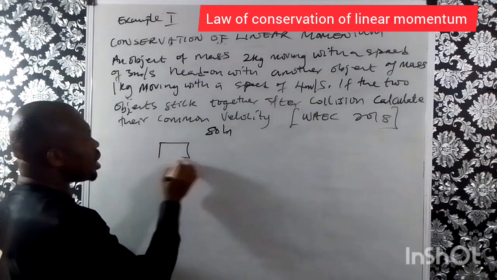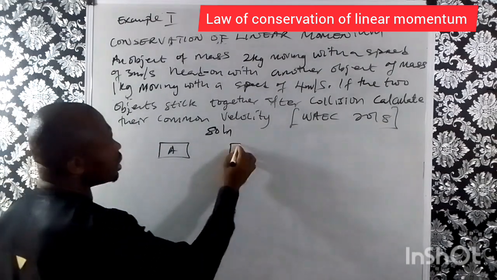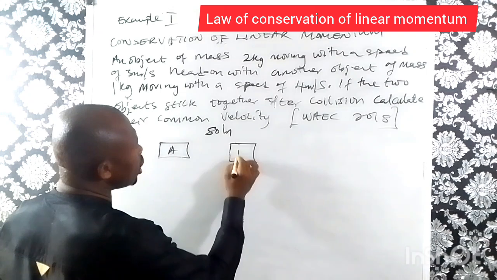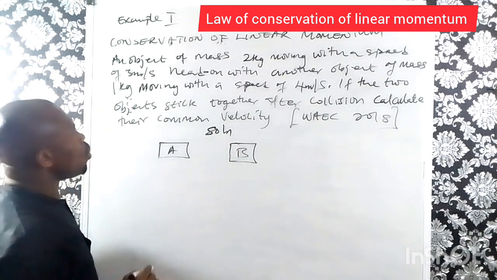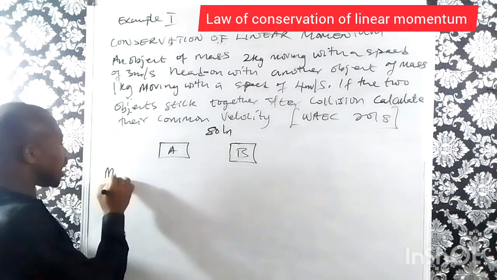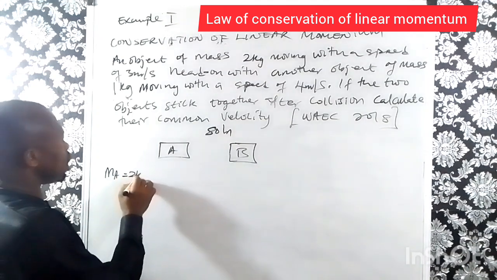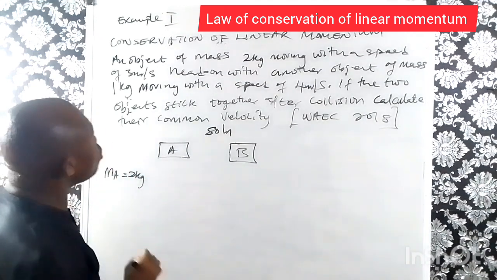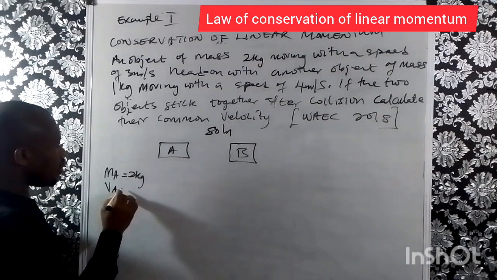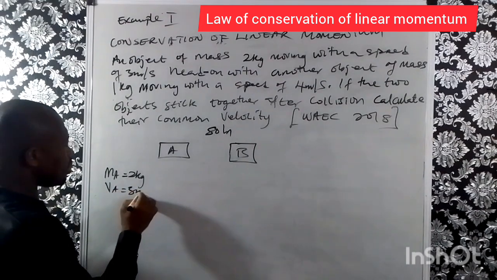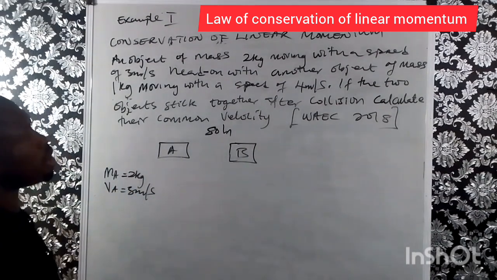Now, we have this is body A and this is body B. The mass of object A is 2 kg. It is moving with a speed, that means the velocity of A is 3 meters per second.